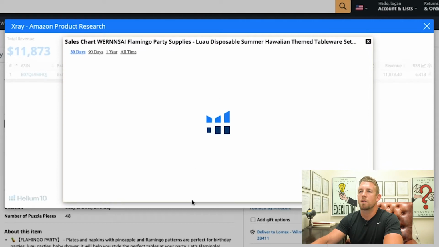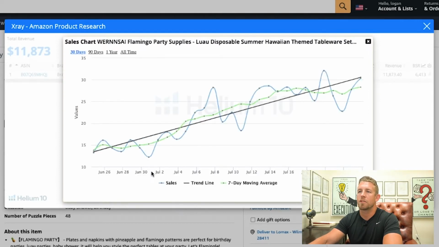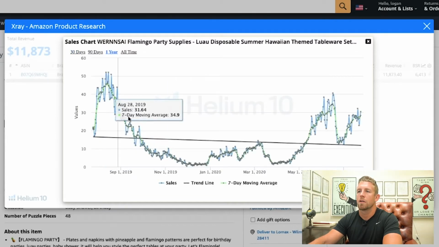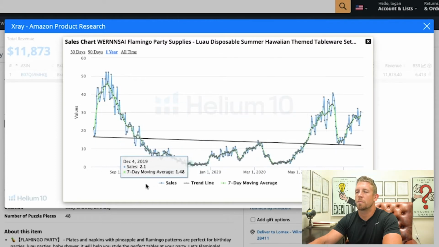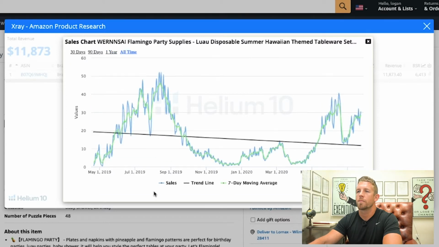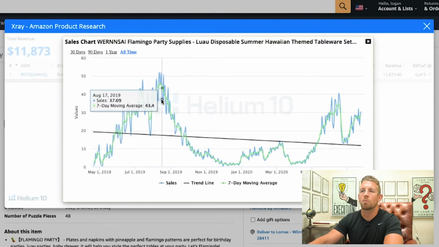Let's see their sales cycle. Okay, they've just been trending up. Again, they're a young company. Let's see here, 1 year. All right, so they went up and they went down, or up and then down. Why do they go up and down like that? Let's do lifetime. Okay, so it looks as if July, okay, so this theoretically could be a seasonal product.